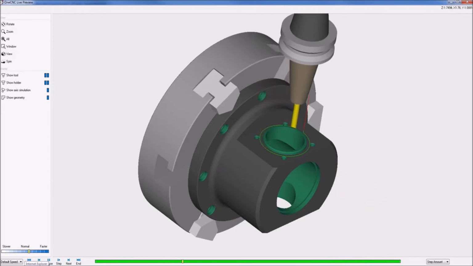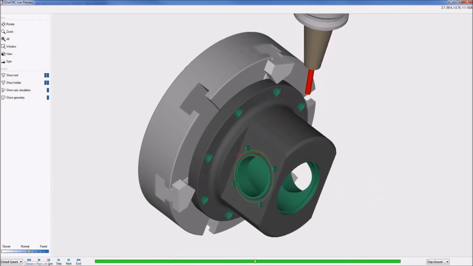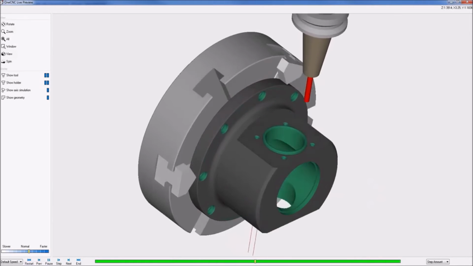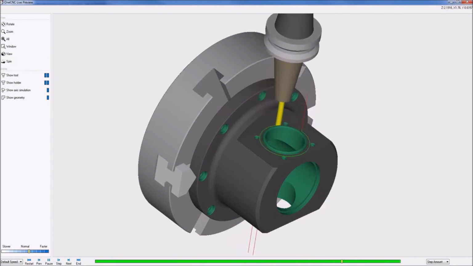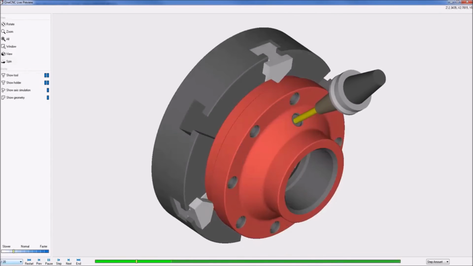OneCNC Y-axis further extends the capability of live tooling, allowing the tool to generate toolpath away from centerline. OneCNC's powerful B-axis provides the ability to generate toolpath using tools mounted at various angles. Regardless of the machining discipline, OneCNC has the correct CAD CAM for your requirements.